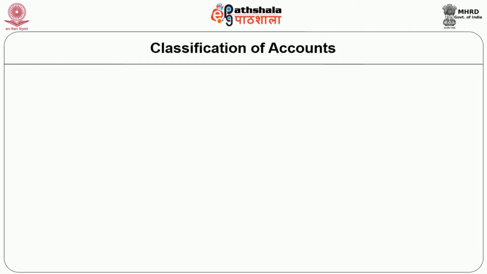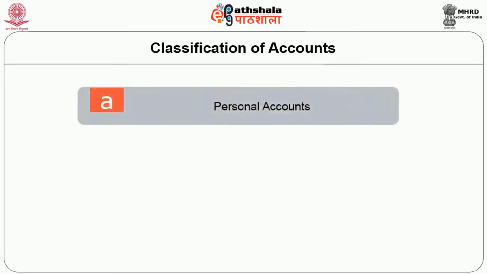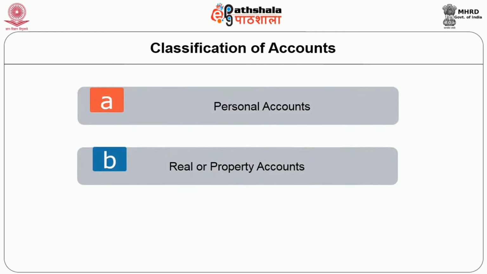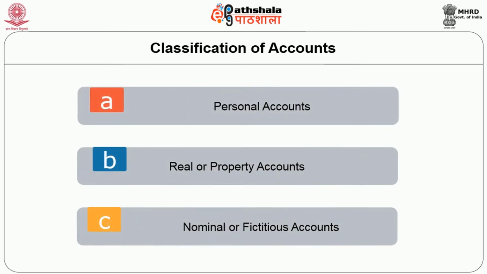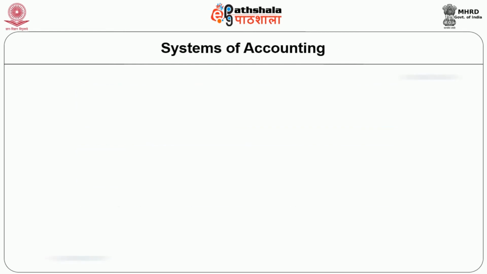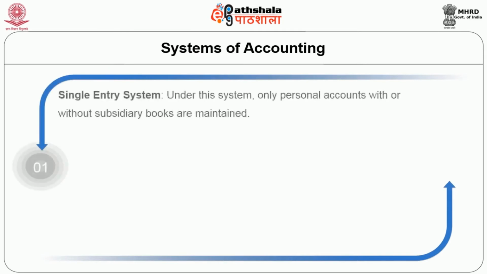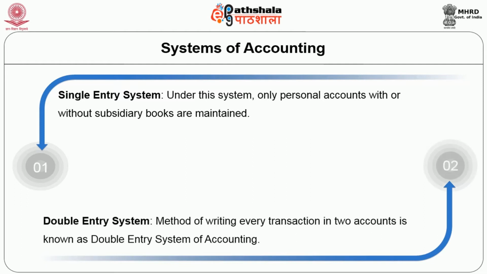The accounts are basically classified into three categories, namely personal accounts, real or property accounts, and nominal or fictitious accounts. The systems of accounting followed are the single entry system and the double entry system. Under the single entry system, only personal accounts with or without subsidiary books are maintained, whereas the double entry system is a method of writing every transaction in two accounts.